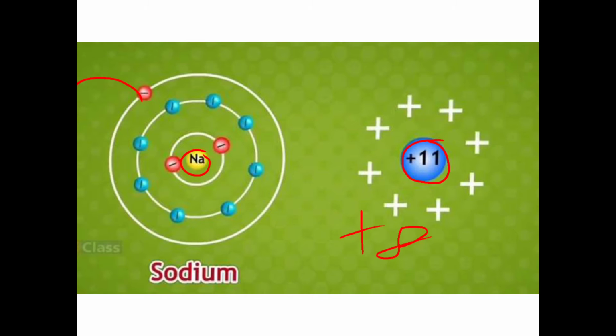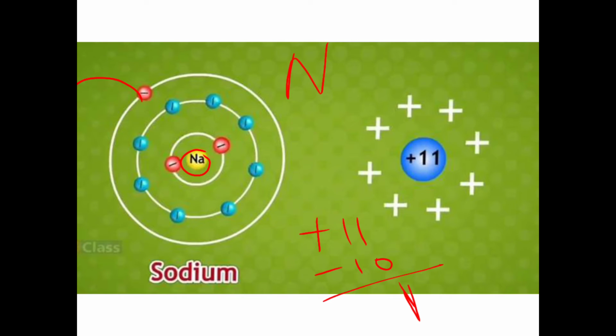So proton will be more. You have plus 11, right? And now electrons have how many? 10. If this one electron goes, so electron has a negative charge, so plus 11 minus 10. So what will be the net charge? It will be having net charge as plus 1. So we will write down सोडियम के ऊपर एक प्लस चार्ज है.